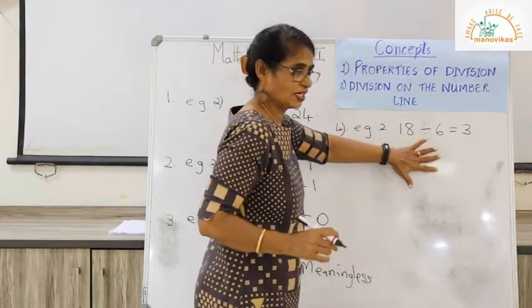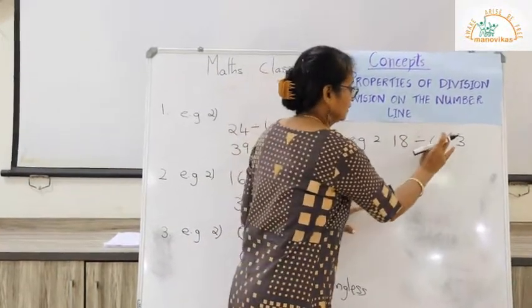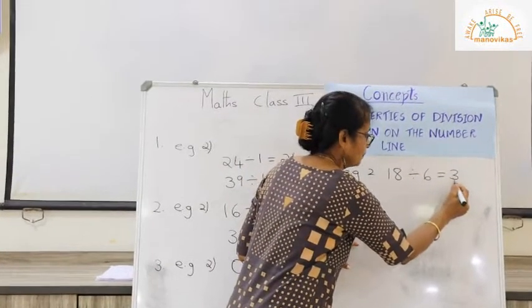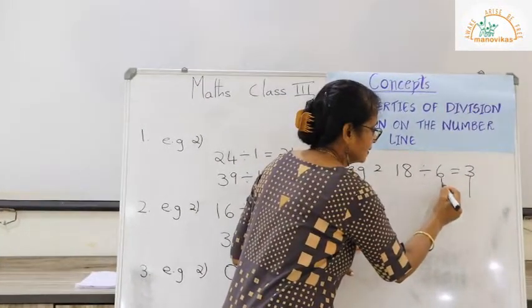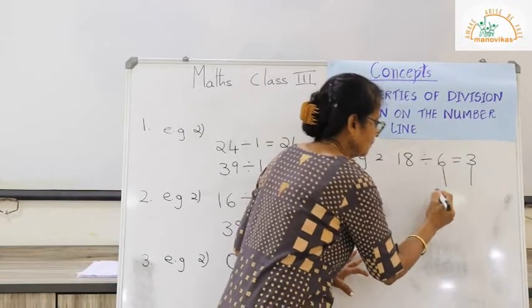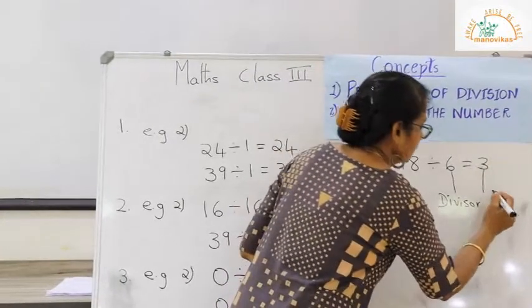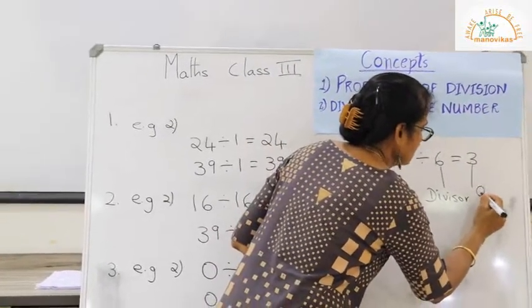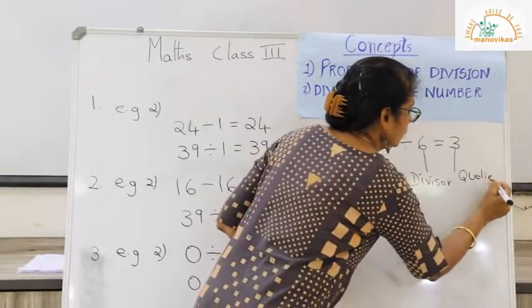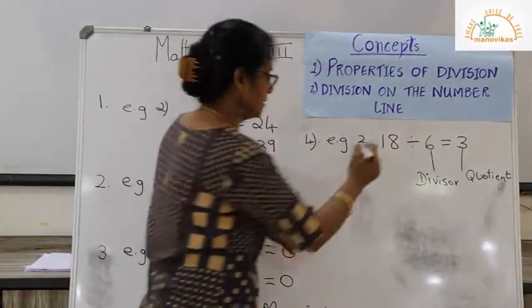So when we do our division like this, the remainder is 0, but the number 6 is the divisor, and 3, the answer, is the quotient, and 18 is the dividend.